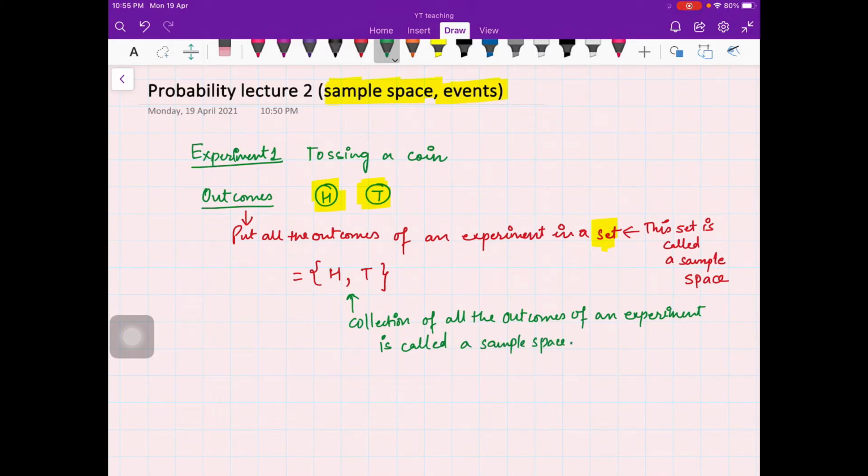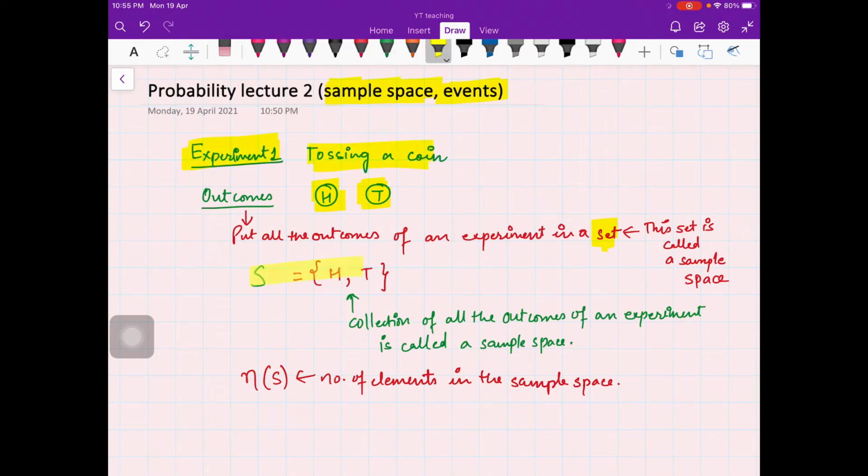We denote it with S, and we also denote n of S as the number of elements in the sample space. For this first experiment, tossing a coin, n of S is 2, because there are 2 elements in the collection of all the outcomes, right?